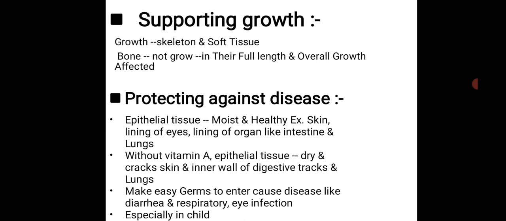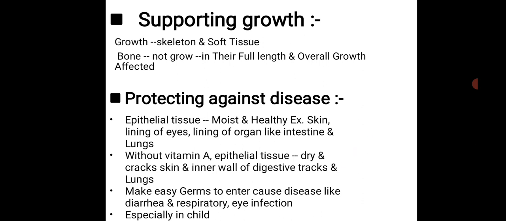This makes it easy for germs to enter, and the chances of diseases like diarrhea, respiratory infections and eye infections increase, because all these linings become dry and bacteria can enter our body through the cracks.